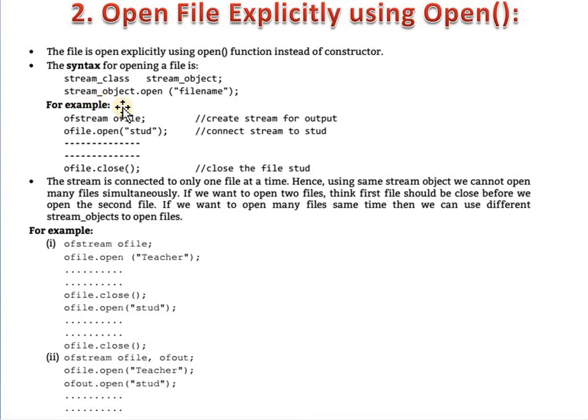Then in the next statement, we want to connect a stream to that particular file. So we want to write the second statement. Here is the stream object that we already created, dot open, and for the open function, we want to specify the file name. For example, here we are creating an object of ofstream class ofile, and by